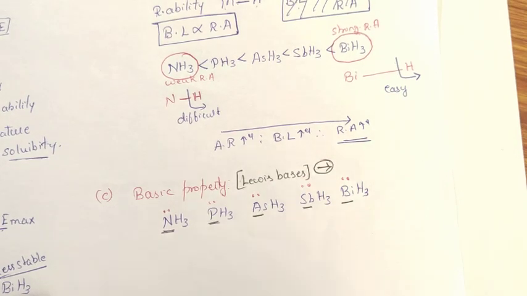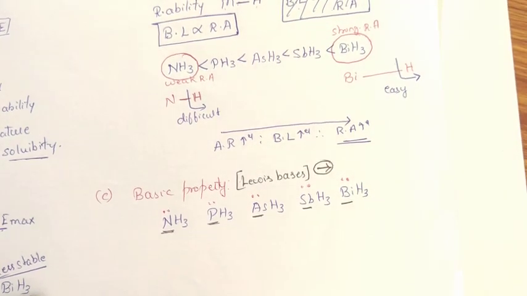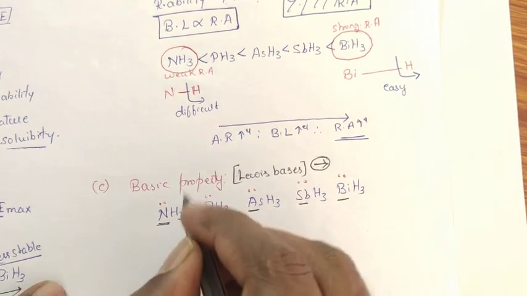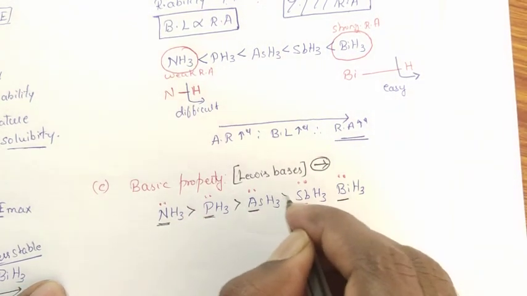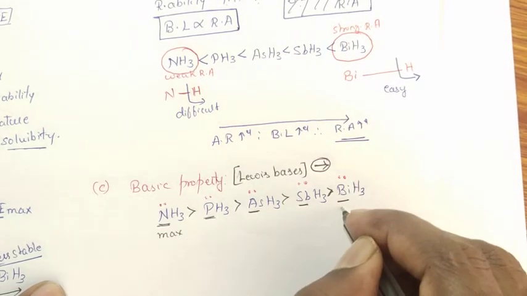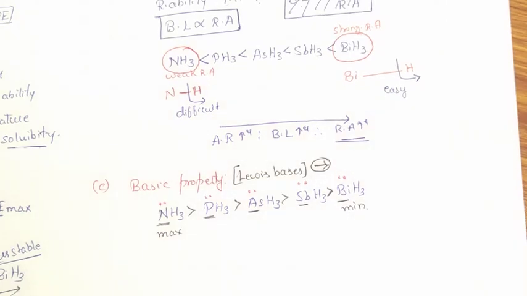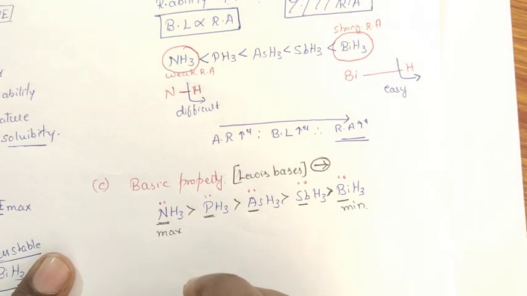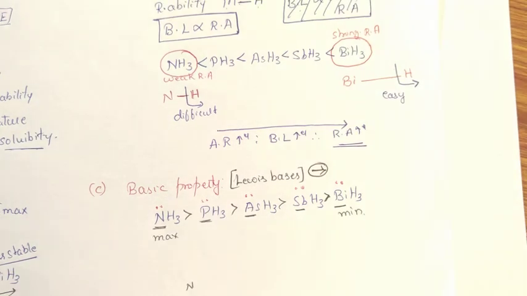Now we need to check out of these 5 hydrides, which is stronger basic in nature and which is weaker basic in nature. This is the order. Lewis base character of ammonia is maximum. Lewis base character of bismuthine is minimum. Reason: nitrogen possesses a smaller atomic radius.